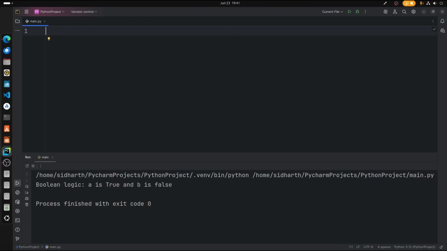Okay, now let's proceed with loops. So in Python we have two types of loops, for and while loop, right? Basically, for loop is nothing but it has a range, which means it should have a starting point and an ending point as a range, and it won't go beyond that. So that's why we use for loop.